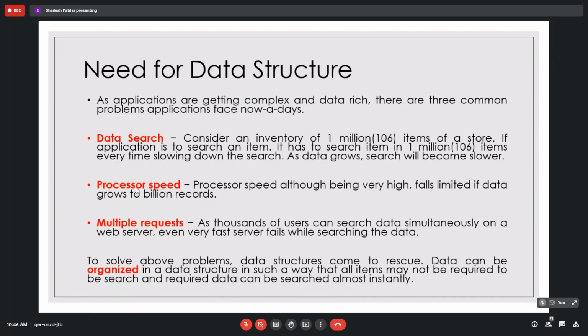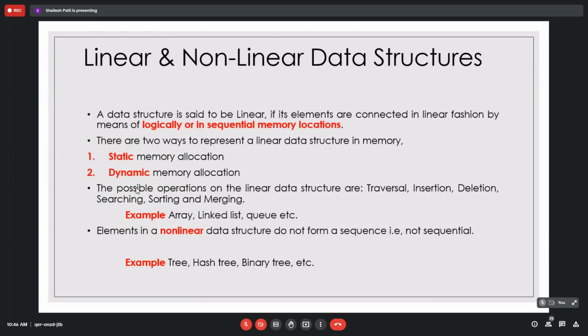to solve the above problems, the data should be in an organized way. There should be some structure or approach followed that keeps the records and data organized, so we can efficiently overcome these problems. So there comes the need for data structures. Only knowing the program, the constructs or syntax, is not enough. How to write that program very efficiently is very important.